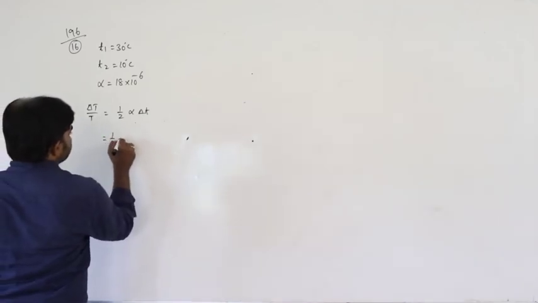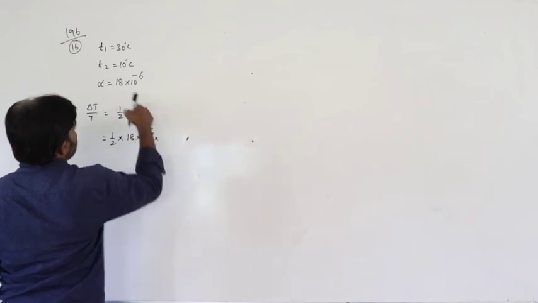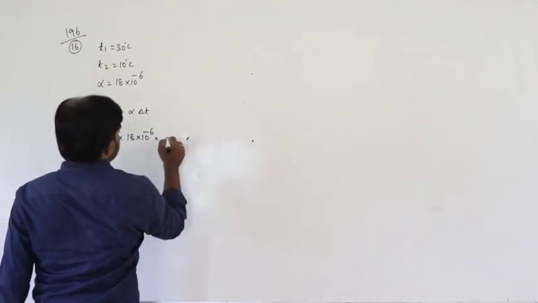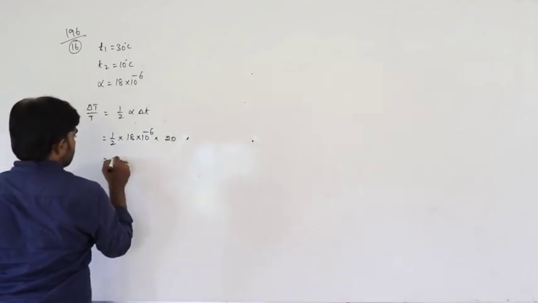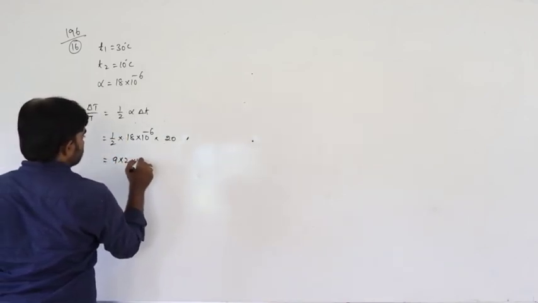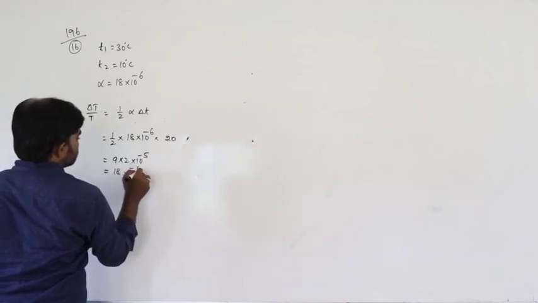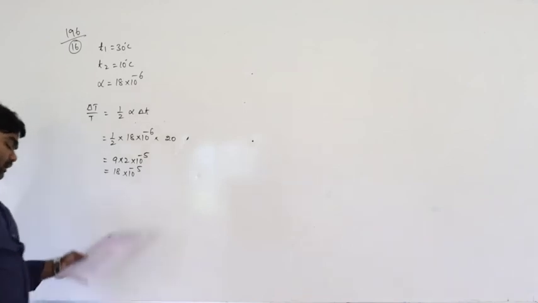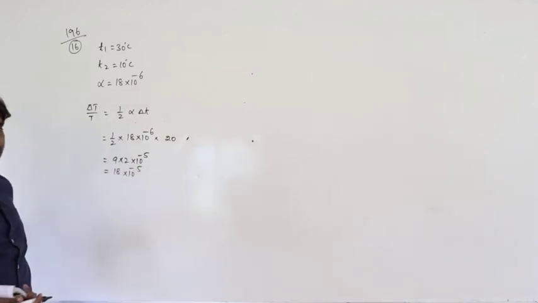So half alpha value is 18 into 10 to the power of minus 6. Delta T is 30 minus 10, 20. So that is equal to 9 into 2 into 10 to the power of minus 5. That is 18 into 10 to the power of minus 5 seconds. Loses or gains?